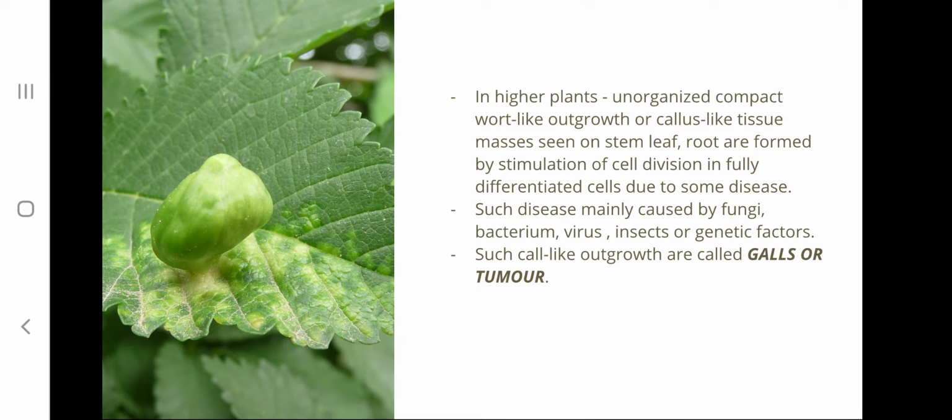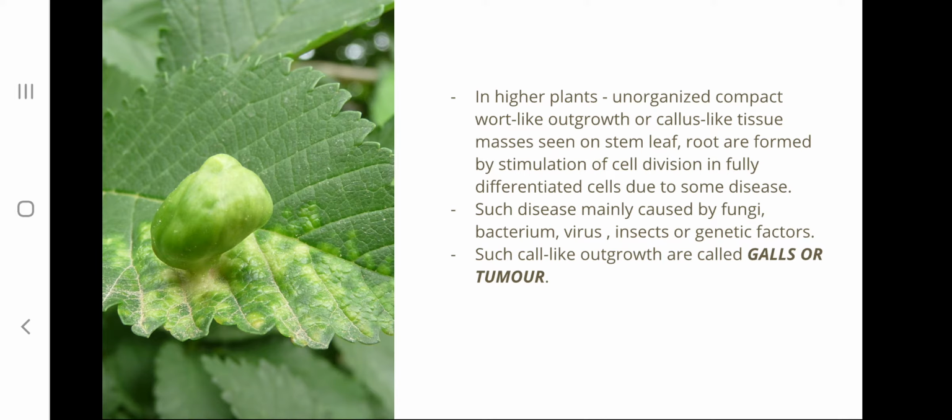Now, in certain higher plants, unorganized, compact, wart-like outgrowths are seen on the stem, leaf, root, etc. They are formed as a result of stimulation of cell division in fully differentiated cells.